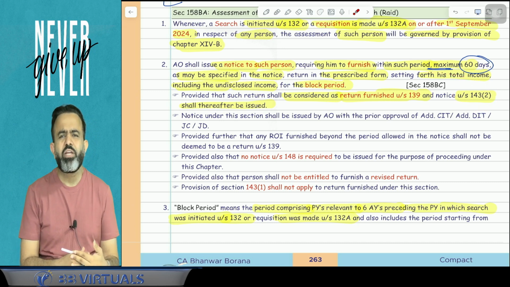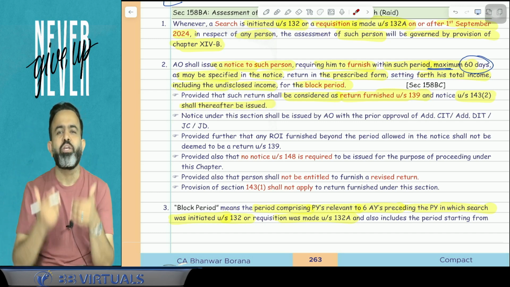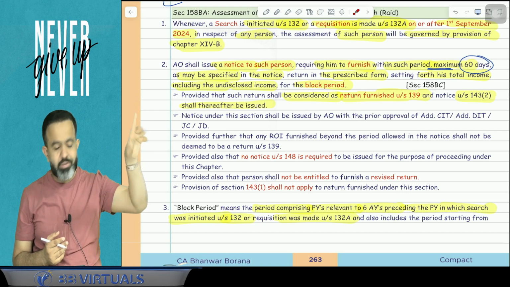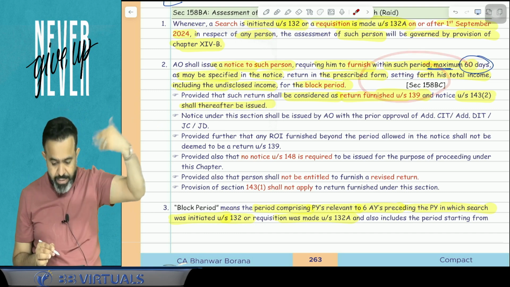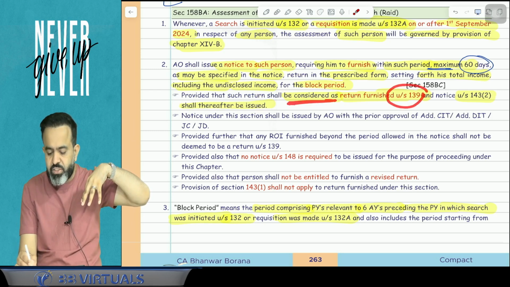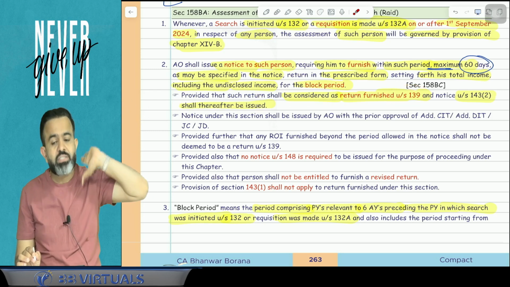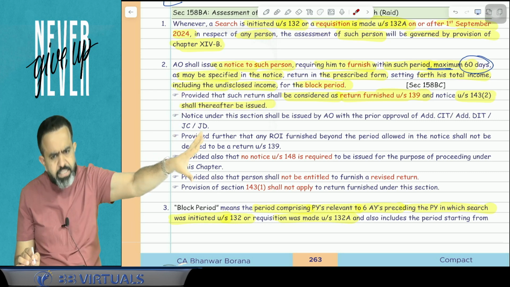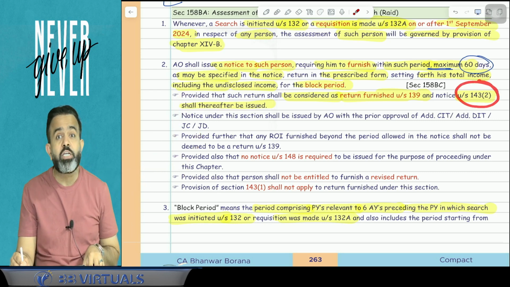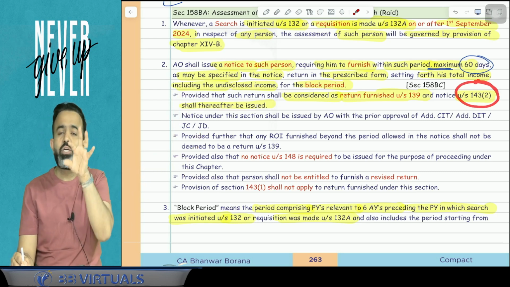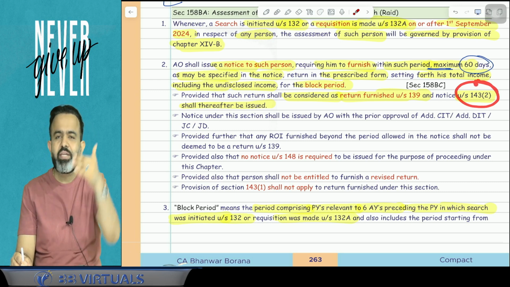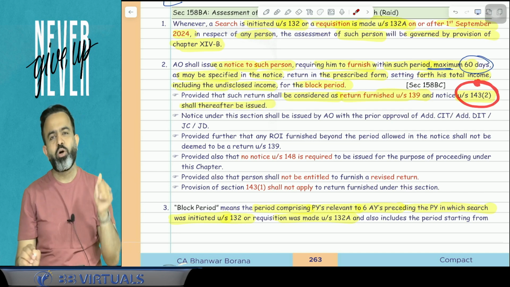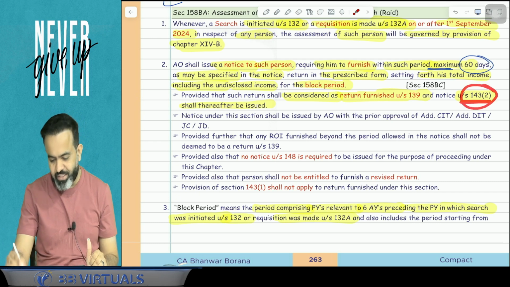Because, guys, from the scrutiny notice they can call you. So you will furnish the return under this particular section, and it will be treated as a return furnished under section 139 only. You were required to furnish the return, which means it will be treated as though you were required to file the return. And when you file the return now, then they will issue you the 143(2) notice. It is for that scrutiny, they will call you, you will attend the income tax department and all. For that purpose, they always issue one notice under section 143(2).